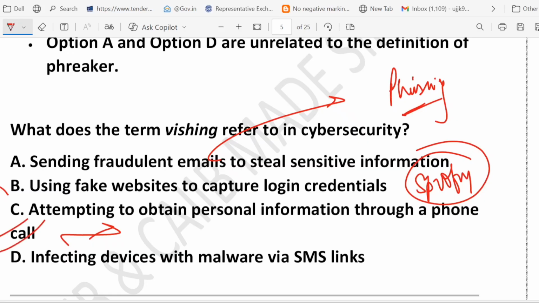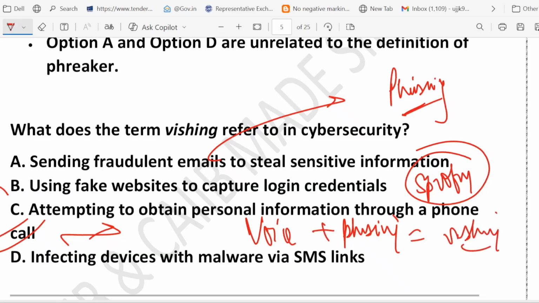Why? Because Vishing stands for voice phishing. Two words are there. Voice plus phishing. That is called Vishing. Right? Basically, it is when a scammer calls you pretending to be from your bank or a trusted company and asks for a sensitive detail like your customer ID, ATM pin, OTP, CVV, card expiry date. So you get a call saying that your account will be blocked unless you share your OTP. That is called vishing. Voice plus phishing is equal to vishing.